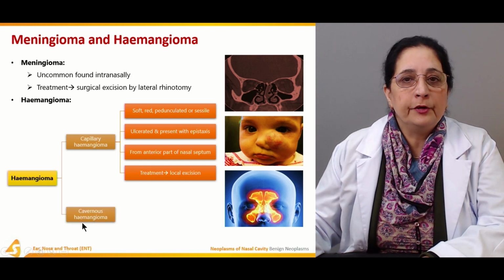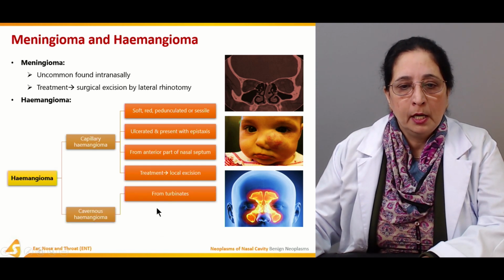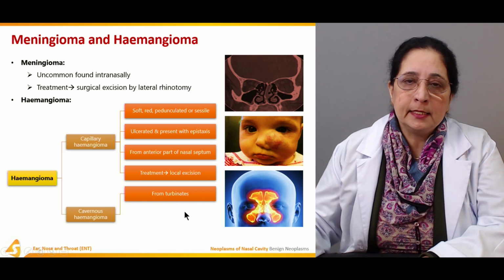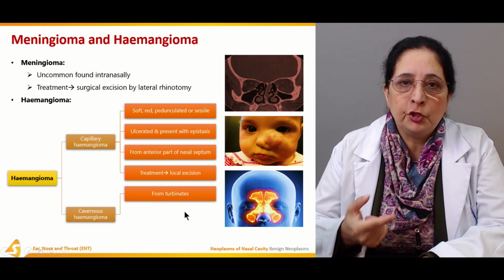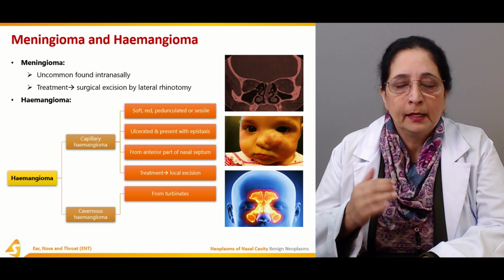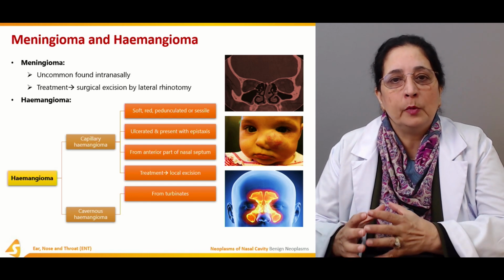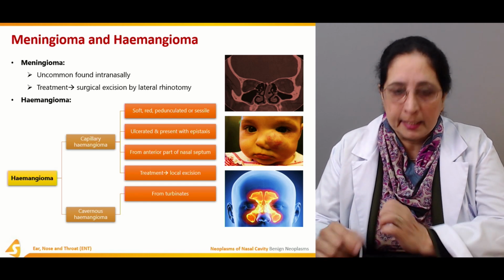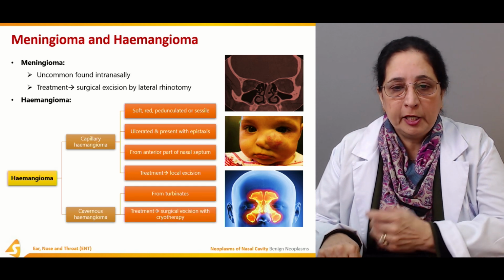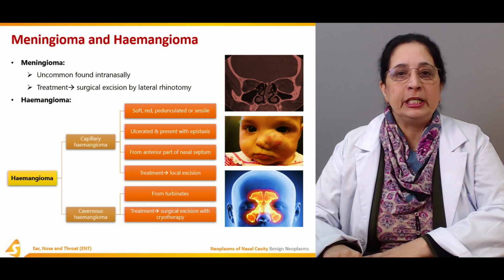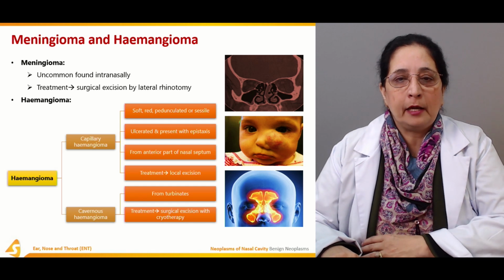Next is cavernous hemangioma. It is from the turbinates. Capillary hemangioma was from the septum, but cavernous hemangioma develops from the turbinates. Treatment is surgical excision with cryotherapy.